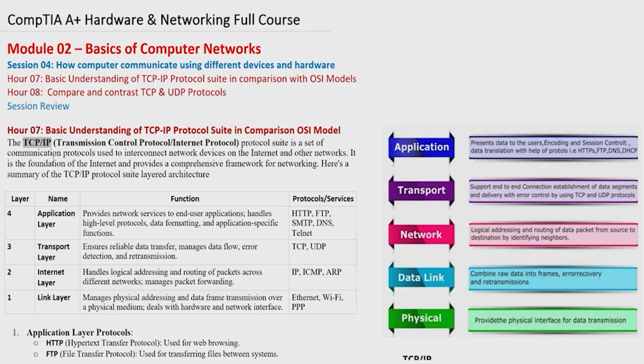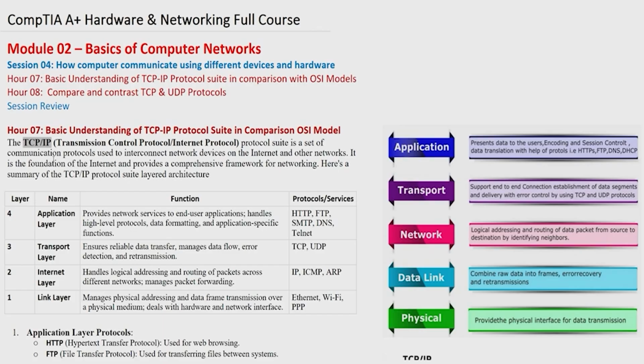For example, TCP is the Transmission Control Protocol. Transmission control means the thing which is controlling the whole communication. That protocol is controlling the transmission. For example, if you have too much traffic on the roads and there is no one to control that traffic, then there will be no use of those roads and infrastructure, because there is no control. There are no cameras, no lights, no person to control the traffic. If there is no control, then there is no use of it. That is why that protocol is very important inside the organization and in the working of the overall internet. And the second one is IP.